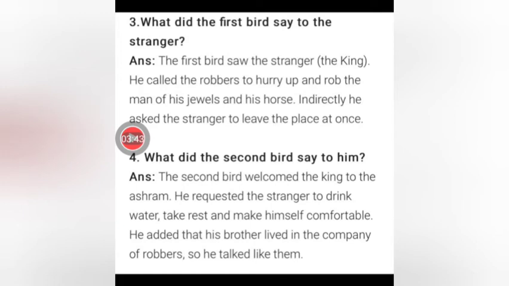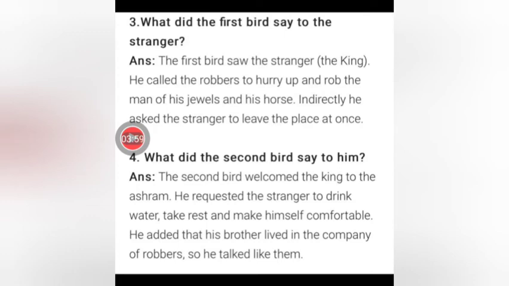I will repeat the answer. The second bird welcomed the king to the ashram. He requested the stranger to drink water, take rest, and make himself comfortable. He added that his brother lived in the company of robbers, so he talked like them.